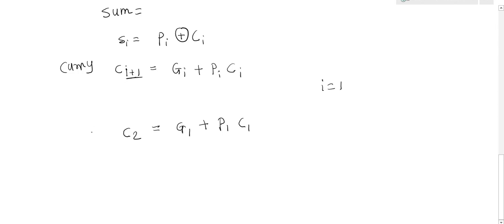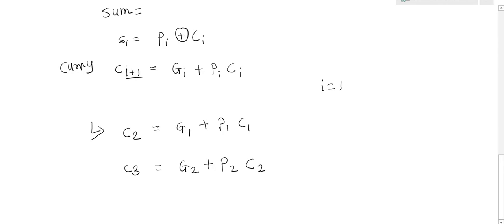Now I am going to write the expression like this. C2 is a carry which is generating from the first bit to the second bit. Similarly, I can write C3. C3 is a carry again generating. C3 is equal to G2 plus P2 and C2.